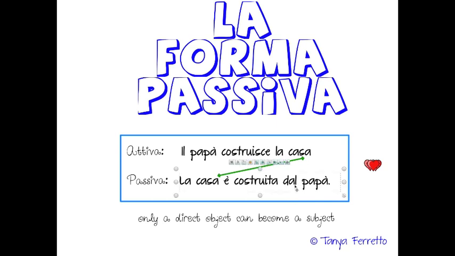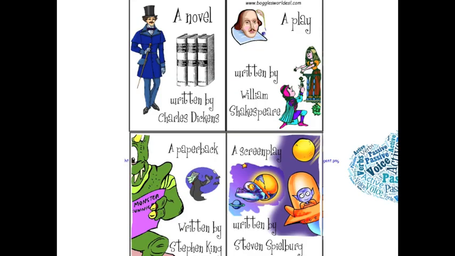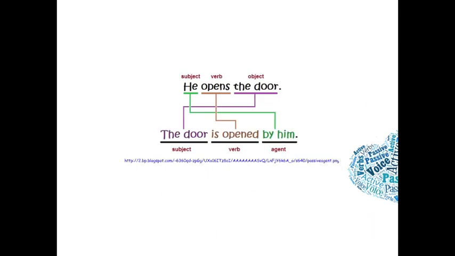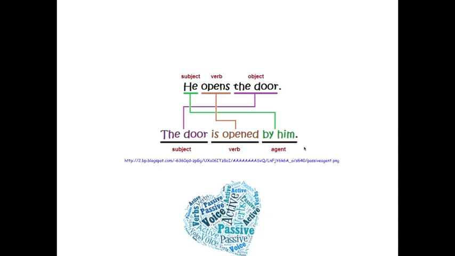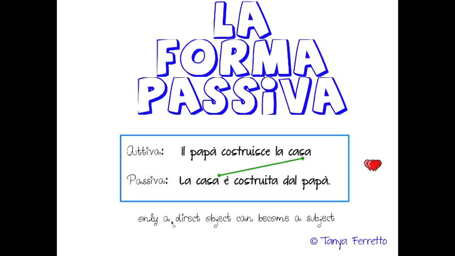So we call this the agent. So subject, verb, and agent. This is the passive form. You have it in English, for example. You can say Charles Dickens wrote a novel, or this is a novel written by Charles Dickens, for example. So you have this too. So he opens the door, and the door is opened by him. This only works if you have a direct object. Only a direct object can become a subject.